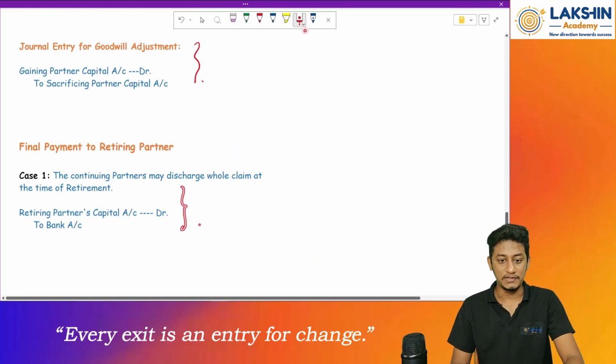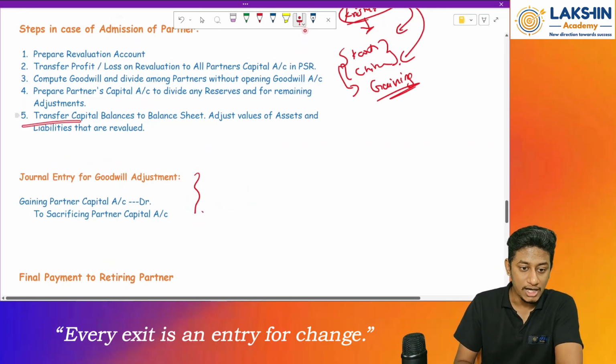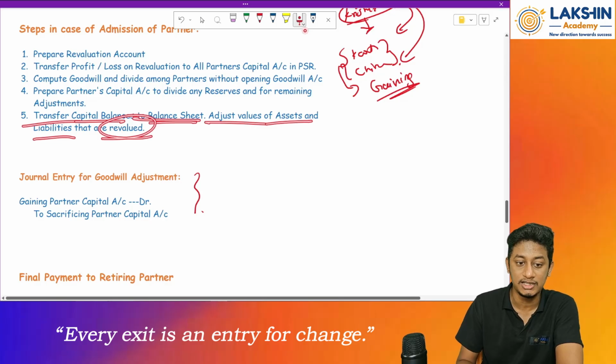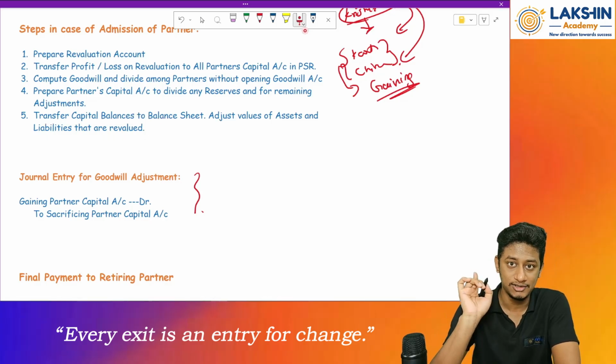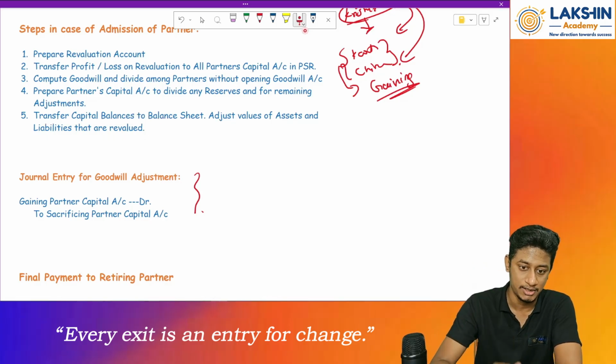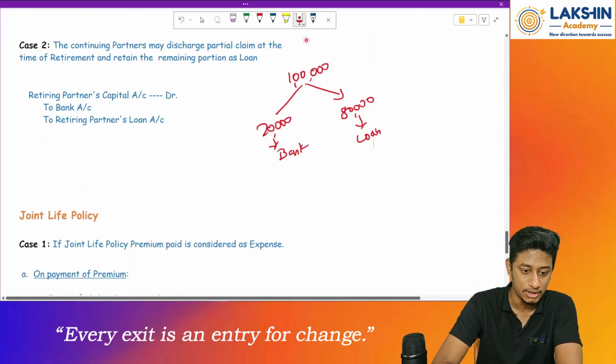Fine. So after this, the last step will be what? To transfer the capital balance to the balance sheet, adjust the value of assets and liabilities as per the revaluation done in the revaluation account, similar to what you did in the admission part. Clear? Okay, so now let's jump into the main question.